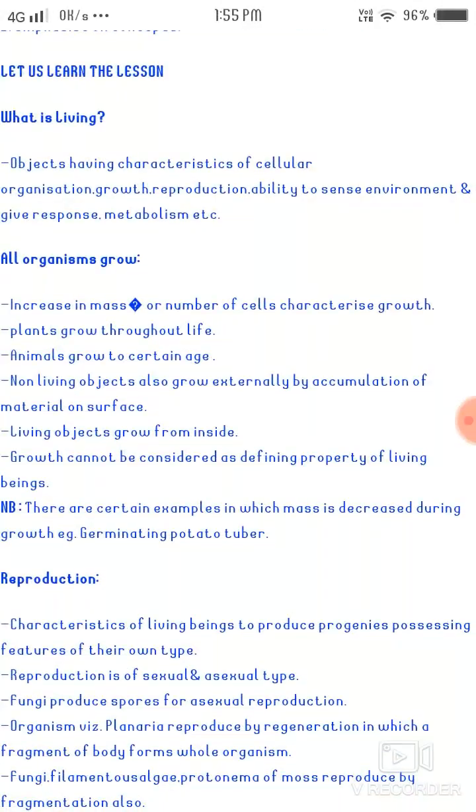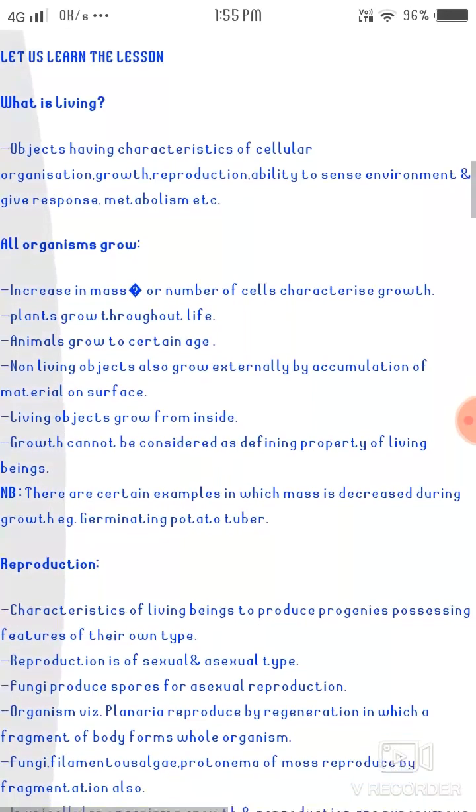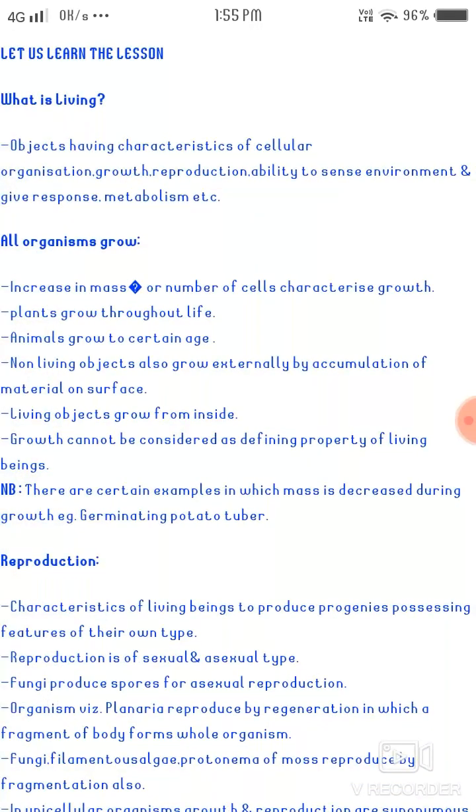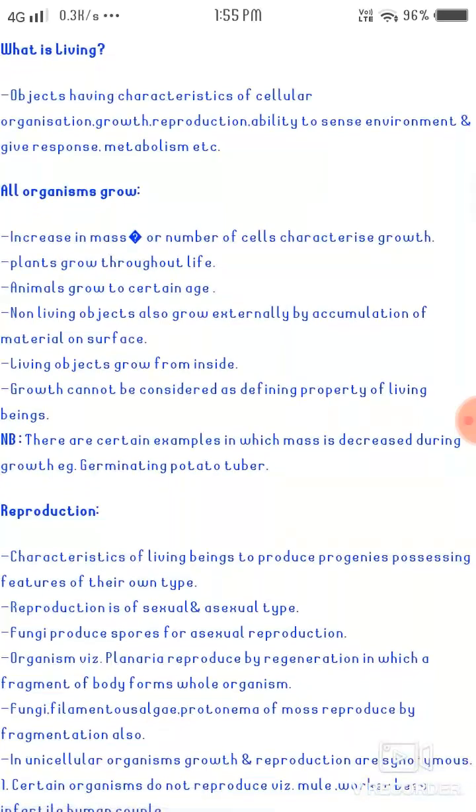All organisms grow. As we all know, all organisms grow, with an increase in mass or number of cells. Growth means how any organism can grow: there is cell division or increase in mass. Plants grow throughout life. As we all know, a plant increases to form a tree.